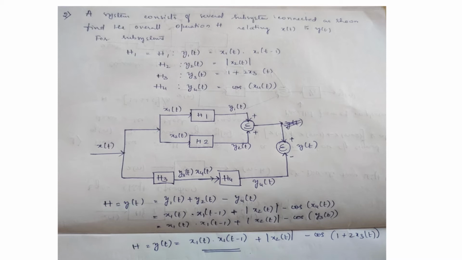In the block diagram, we can see y(t) = y1(t) + y2(t) − y4(t). So substitute y1(t), y2(t) and y4(t) values, and you can evaluate, and you will get y(t) = x1(t)·x1(t − 1) + |x2(t)| − cos(y3(t)). So y3(t) is given as 1 + 2x3(t), hence the final answer is y(t) = x1(t)·x1(t − 1) + |x2(t)| − cos(1 + 2x3(t)).